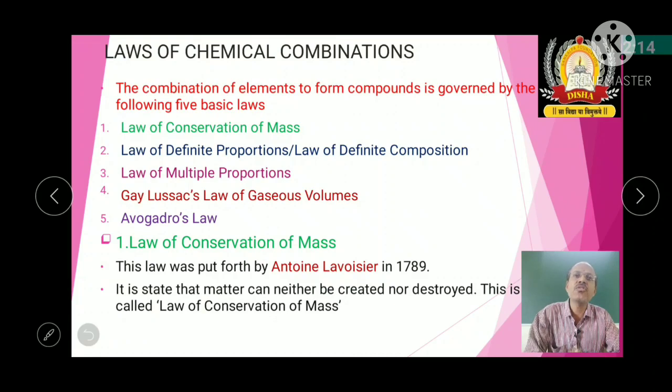There is no change from the mass point of view. The elements or atoms may reorganize and recombine with other elements, but their mass will remain the same. That is the law of conservation of mass.